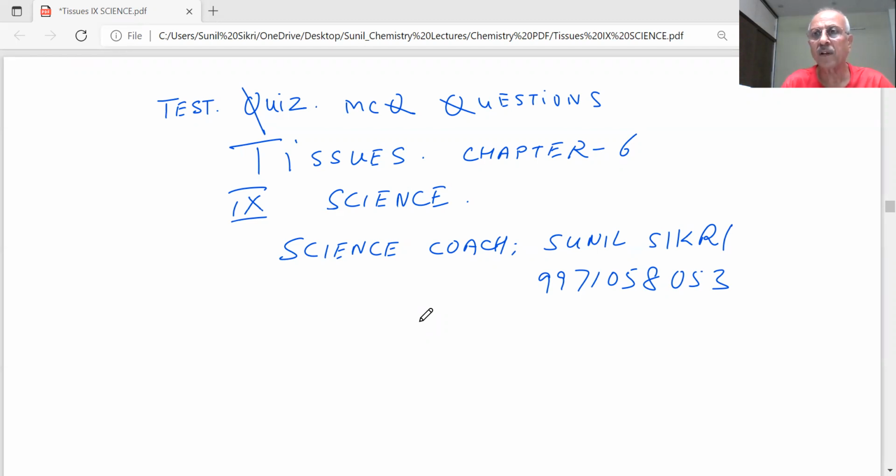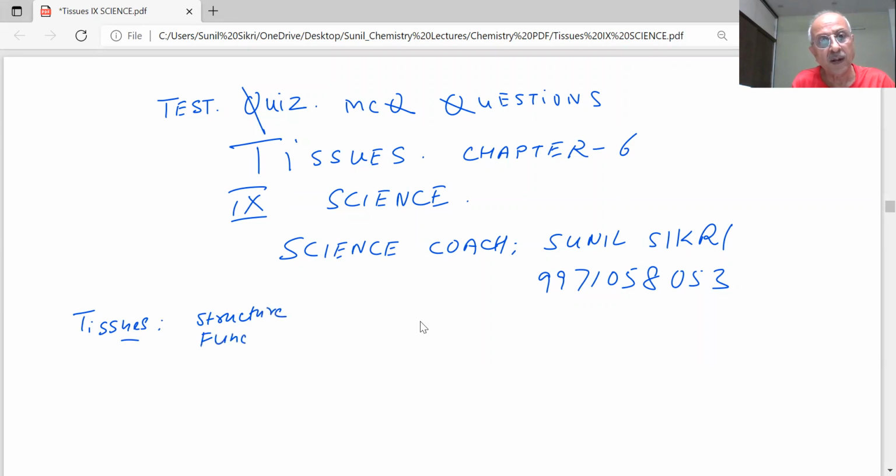Before we begin the session, can you tell me what are tissues? Tissues are a group of cells of similar type that perform a similar function. Tissue is a group of cells similar in structure and function. The two important points about tissues: tissues have a structure and function, and there is a group of cells involved in it.